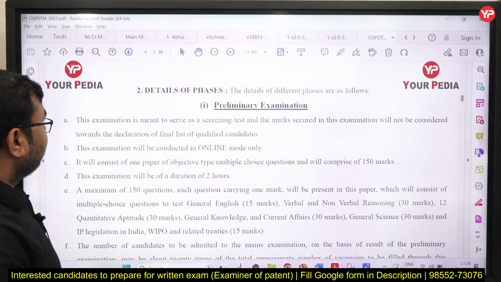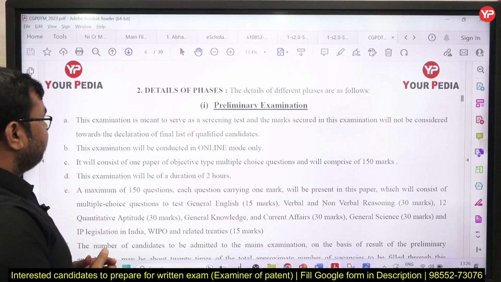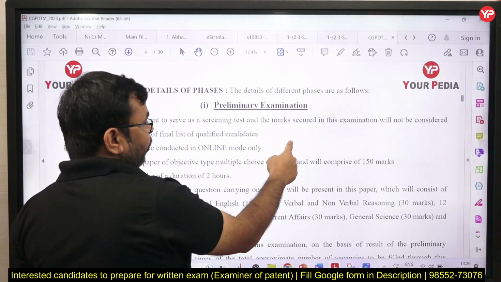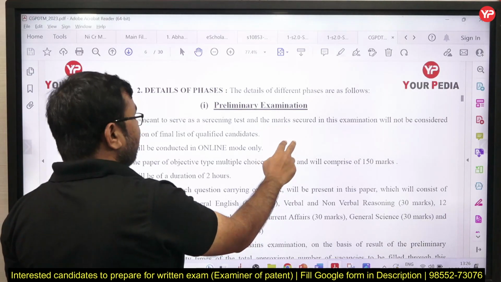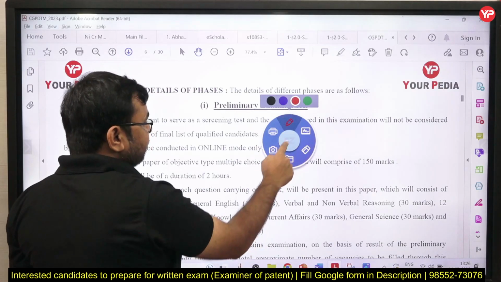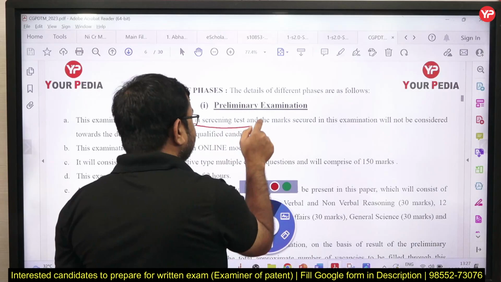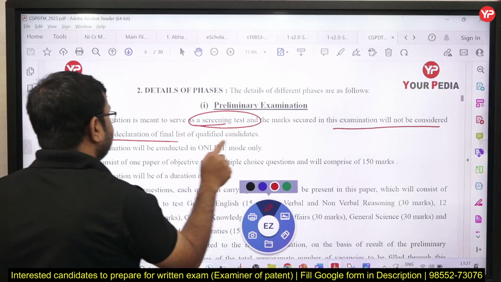Okay, if I talk about the preliminary exam, this examination is meant to serve as a screening test, and the marks secured in this examination will not be considered towards the declaration of the final result. So you must see this point, this is a very important point, correct. It is only for screening purposes, it will not be included in the final result, is it clear.